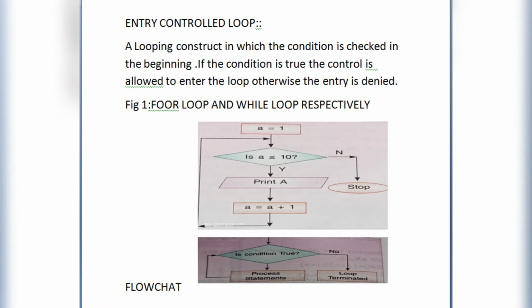So first of all, what is an entry control loop? A loop construct in which the condition is checked in the beginning. If the condition is true, the control is allowed to enter the loop, otherwise it is denied. So in an entry control loop, first of all the condition is checked. If the condition is true, access is given to the control within the loop block. And if the condition is false, the control is not allowed to enter the loop body, and the loop is terminated right from the start.